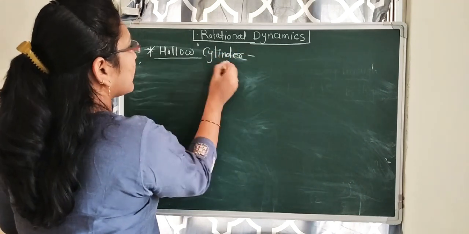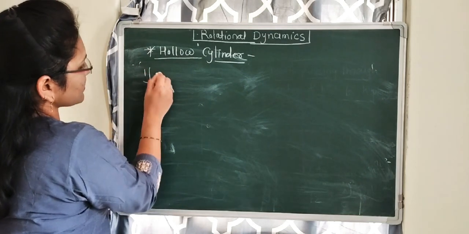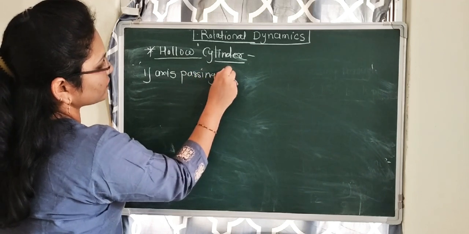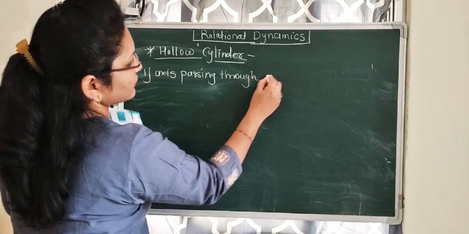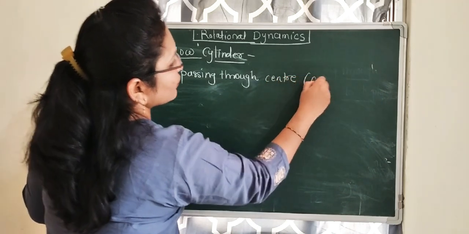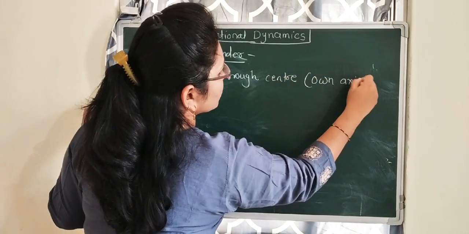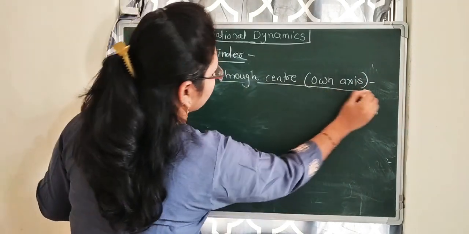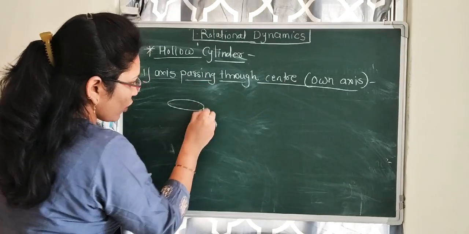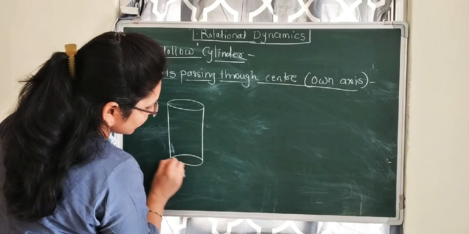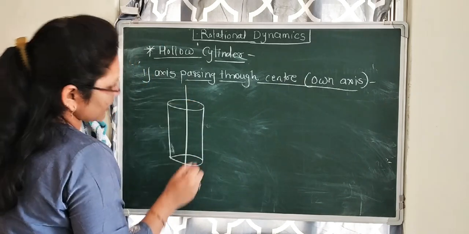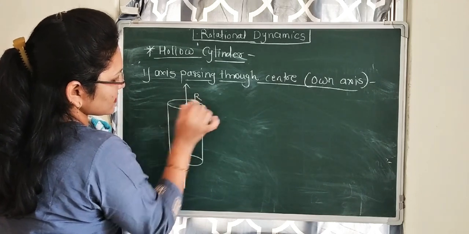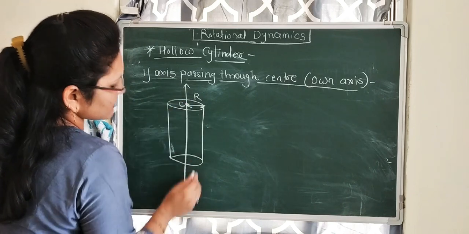First case: axis passing through the center, or we call it its own axis. When the cylinder is vertical, consider the hollow cylinder which is kept vertical, with the axis passing through the center of the hollow cylinder. Here R is the radius and C is the center.